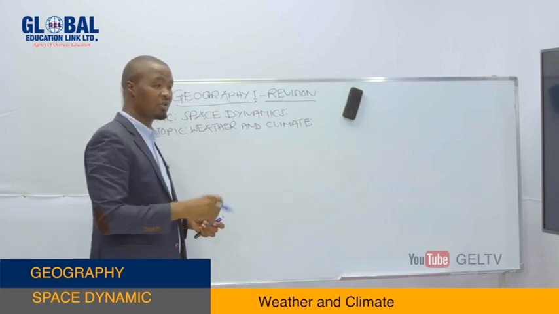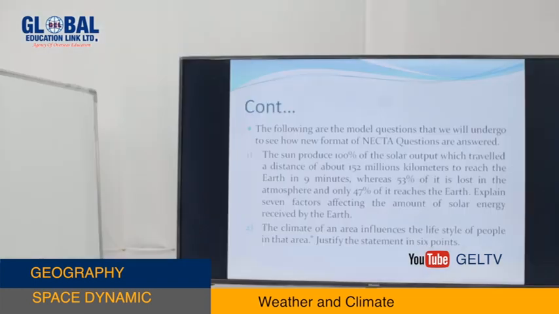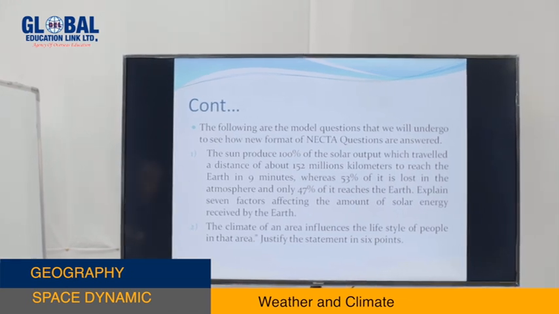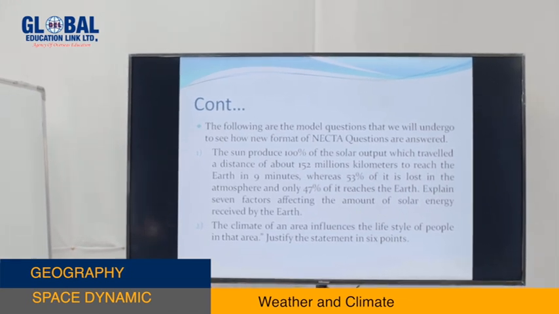As I said, question number 1 says the sun produces 100% of the solar output, which travels a distance of about 152 million kilometers in 9 minutes to reach the Earth. Thereafter, the question needs us to explain the factors affecting the amount of solar energy received by the Earth.